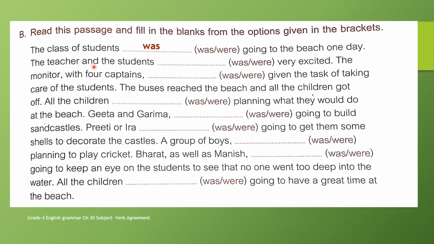The teacher and the students dash was or were very excited. Now here we have used more than two nouns or pronouns, and they are joined by and. So whenever the nouns or pronouns are joined by and, we will use a plural verb. So we will use here were. The teacher and the students were very excited.